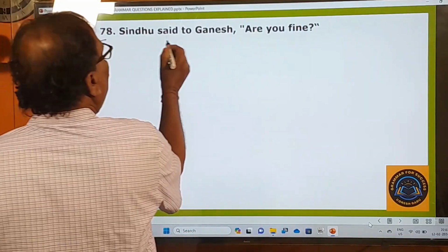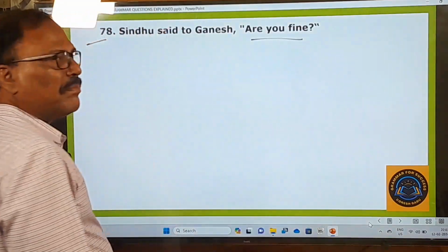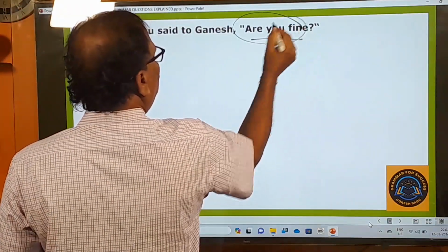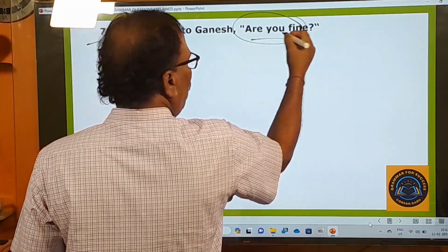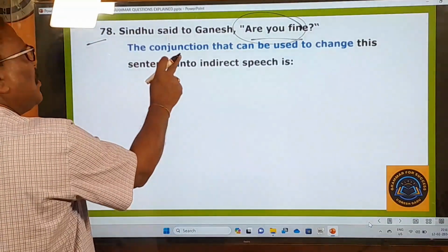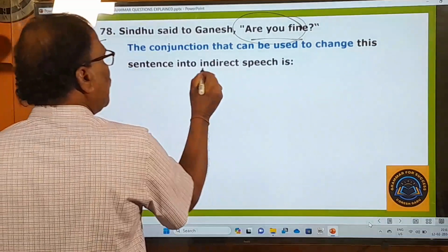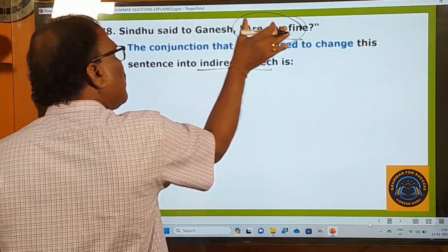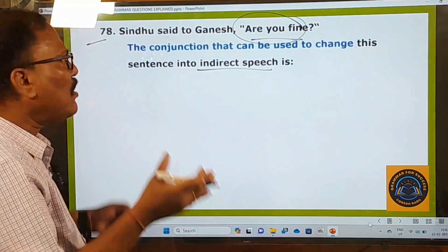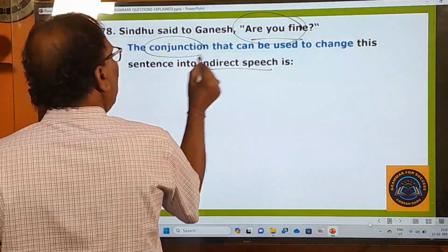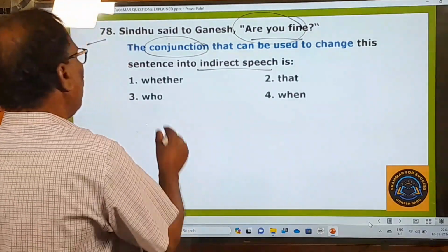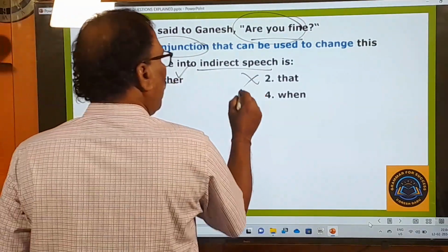78th one is there. Sindhu said to Ganesh, "Are you fine?" So this is in the direct speech. It's an ordinary question, or a yes-no question. What is the examiner asking you to do? The conjunction that can be used to change this sentence into indirect speech. When you change this ordinary question into indirect speech, what connecting word must be used? So whether must be used, not that.